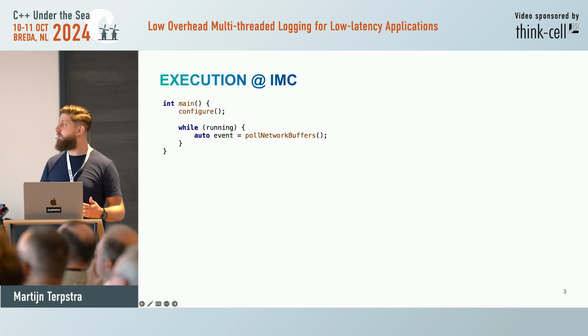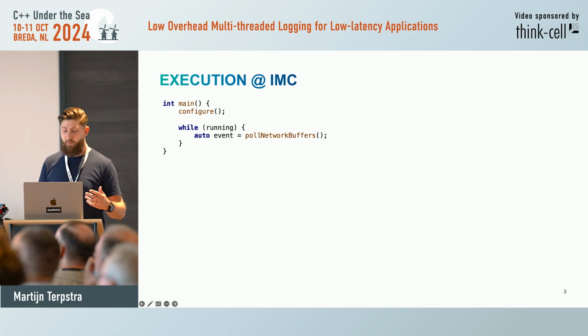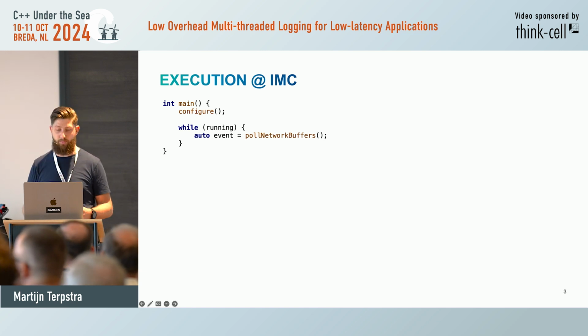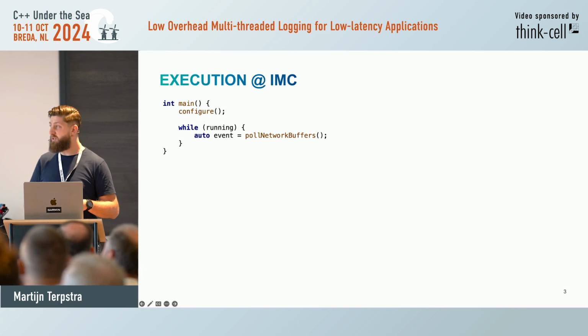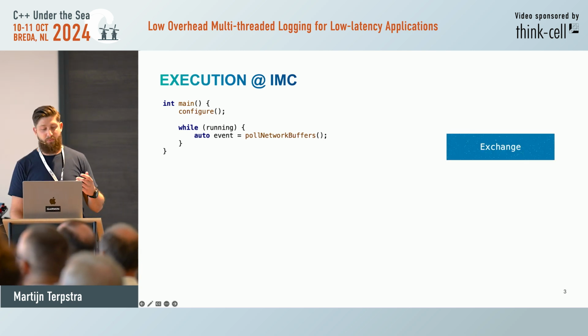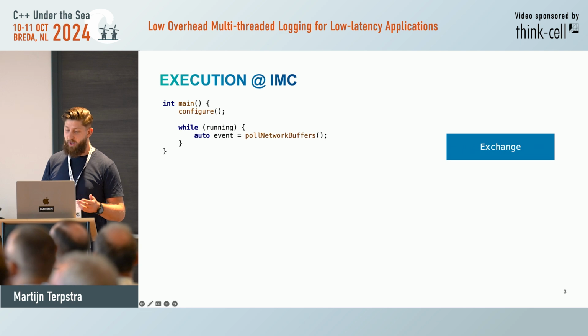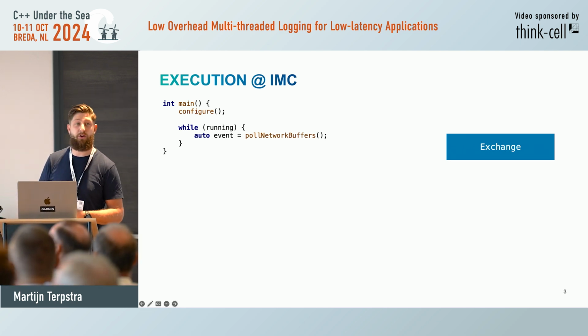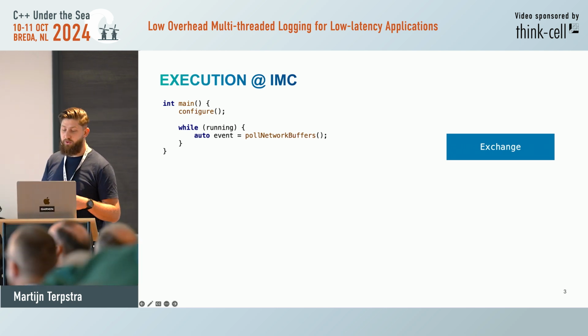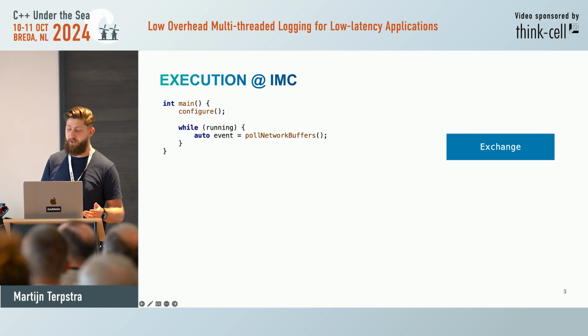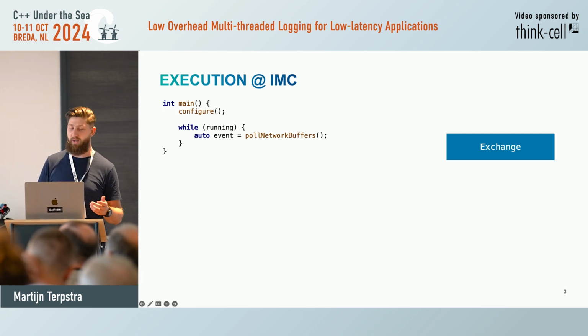So what we do, let's make it really simple. We just have a program, and most of our programs look like this. We have an int main, we configure some stuff, and then all we do is we pull network buffers. So how does this make money? Well, there's an exchange. An exchange is a place where everyone can buy and sell stocks and other products. In order to know what shares are available to buy and sell, the exchange sends everyone, so not just us, network packets with what is happening in the markets.